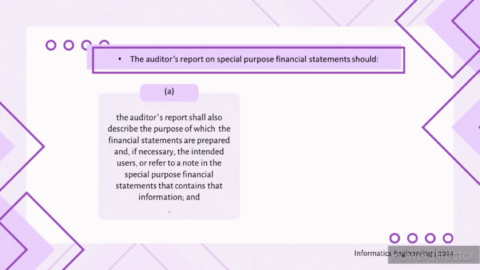This statement talks about the purpose and the users. The report must state why these financial statements were created and who they are for. This information might be directly in the auditor's report or it might point to a note within the financial statements themselves that explains this.